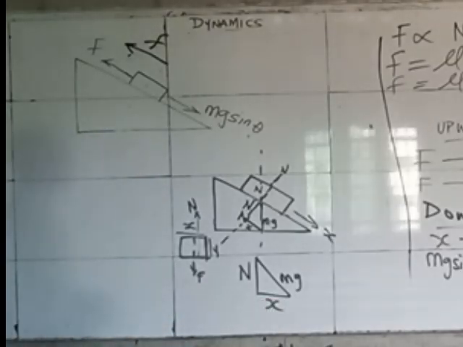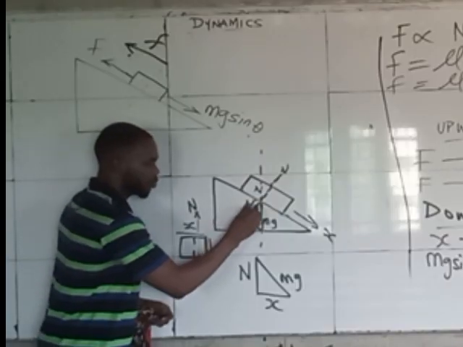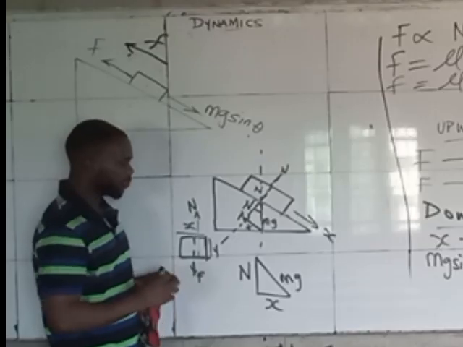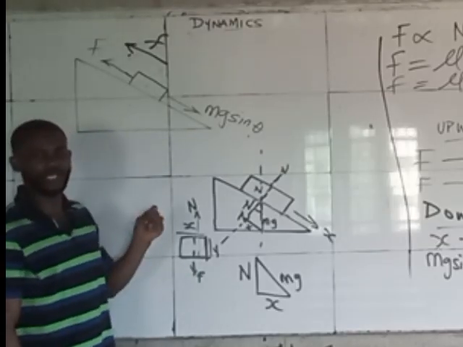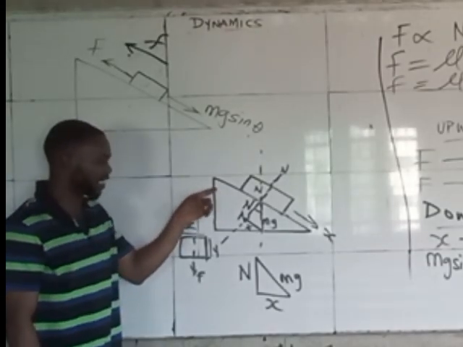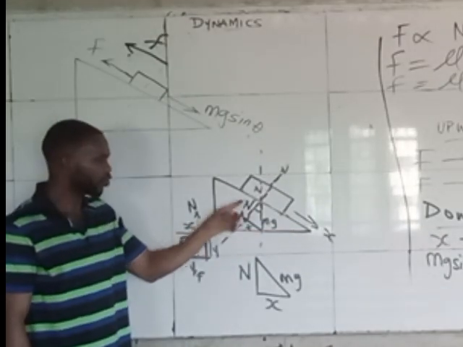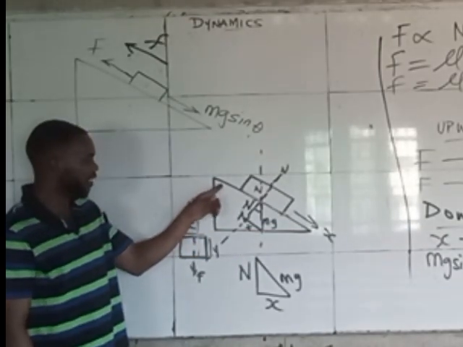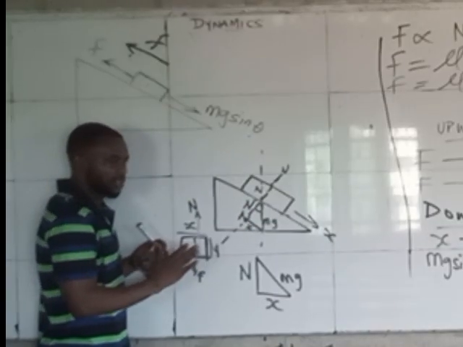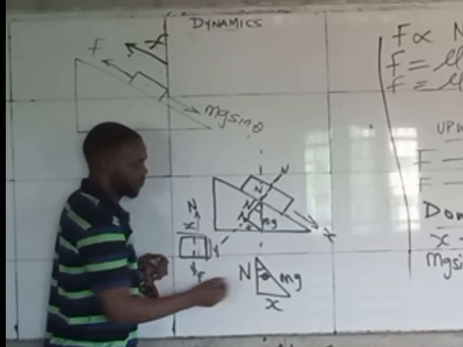That's what you've done. And what will be the angle? Which side will be the angle? The side that will be the angle is going to be this side. Why? On an inclined plane, once you see an inclined plane, it's like a pendulum. The angle made is with the vertical, not the horizontal. So anytime the angle is made with the vertical, if we say that this triangle is like this triangle, they are similar triangles. The size is different, but it's the same position. So that means that the angle is here, theta.